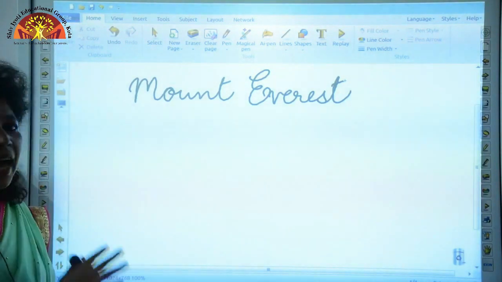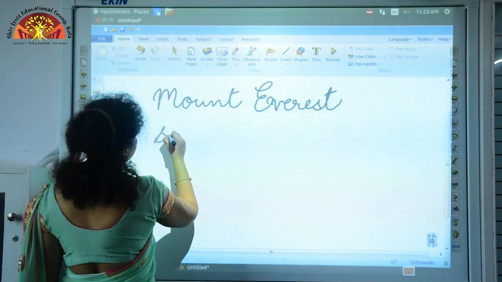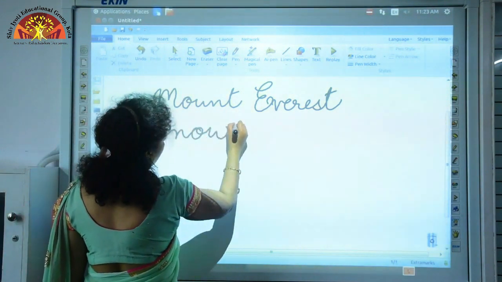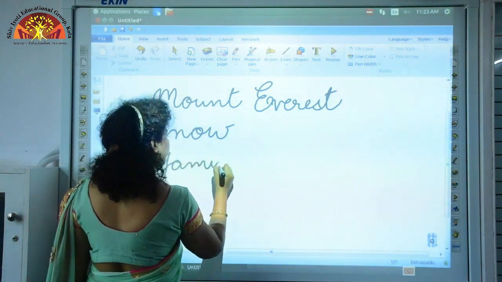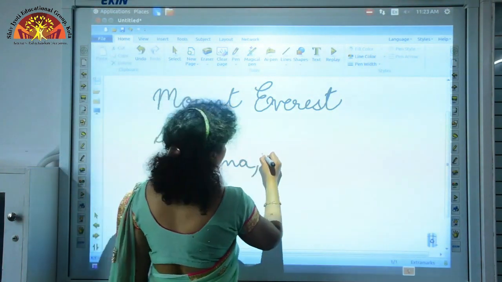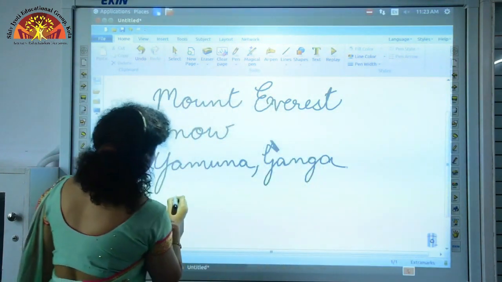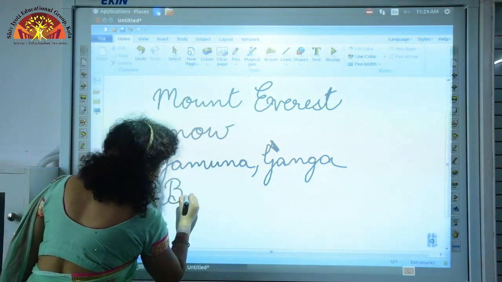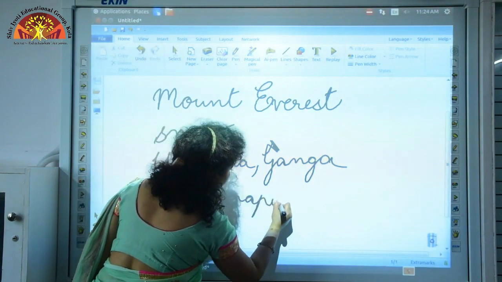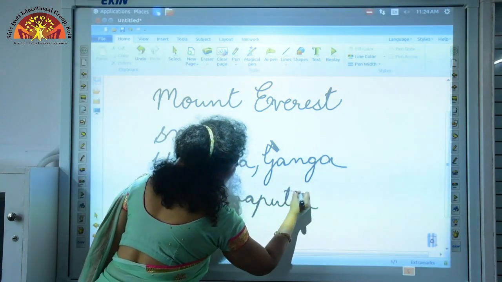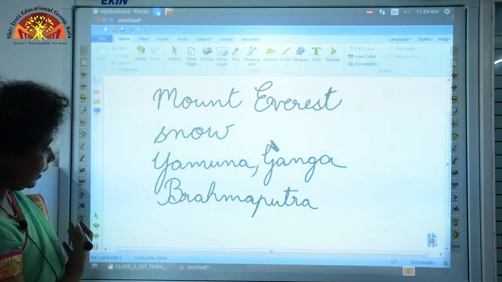The high peaks in the Himalayan mountain range are covered with snow throughout the year, and rivers like Yamuna, Ganga and Brahmaputra all start from these Himalayan mountain ranges.